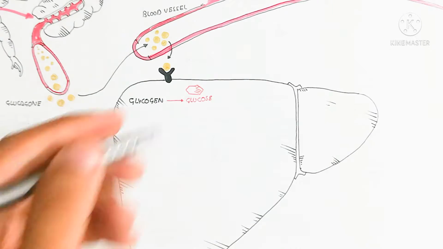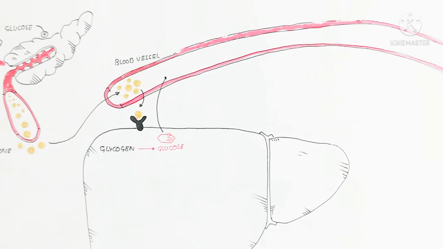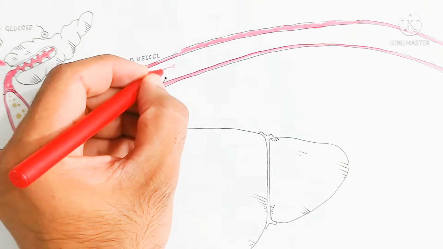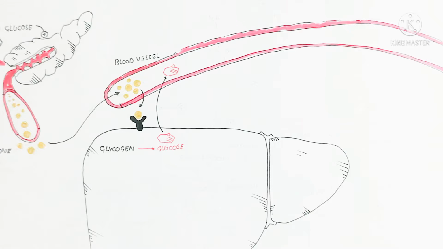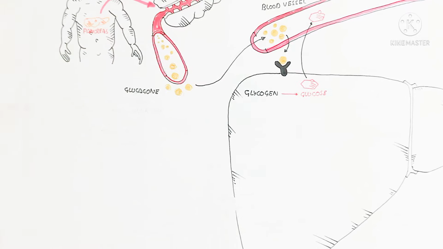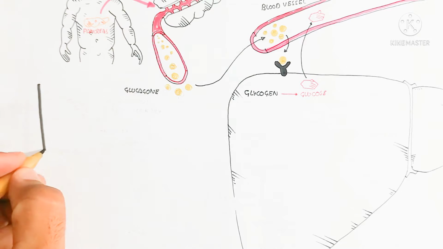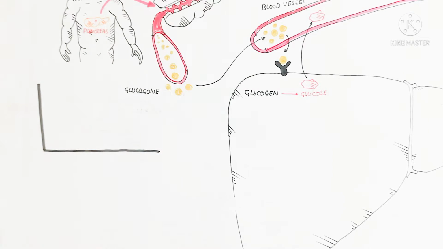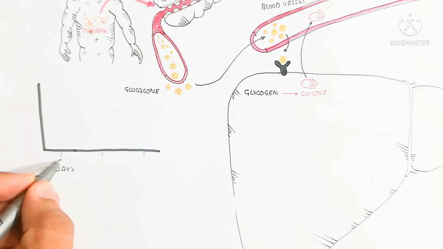When glucagon binds the receptor on the liver, it will create glycogen to glucose formation. That is glycogenolysis. After this, the glucose level will be high and move into the blood circulatory system.